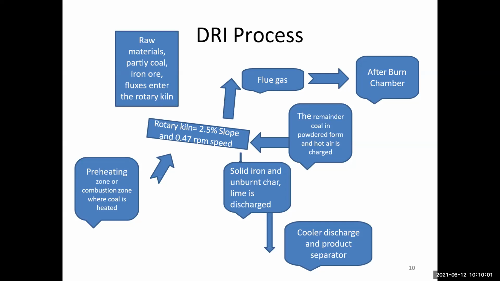Actually, the kiln is used in the steel plant, not in the power plant. The kiln is a very dangerous zone, with very much dust flowing in this system. So this is the DRI process, used in many types of steel plants.